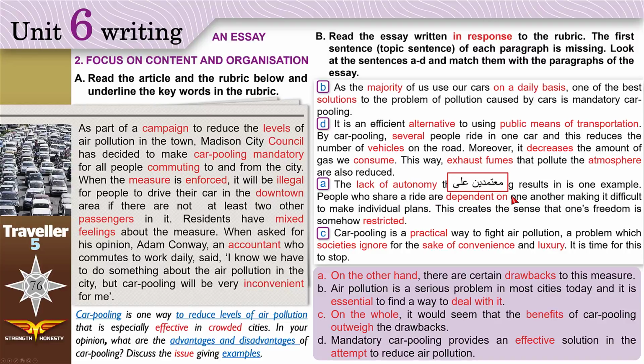They rely on one another, making it difficult to make individual plans. Sometimes people, when they are commuting to work, they need to make stops at the supermarket or different places. But when you are carpooling and you have a lot of people with you, you can't do this. This creates the sense that one's freedom is somehow restricted, limited. You don't have a lot of freedom.